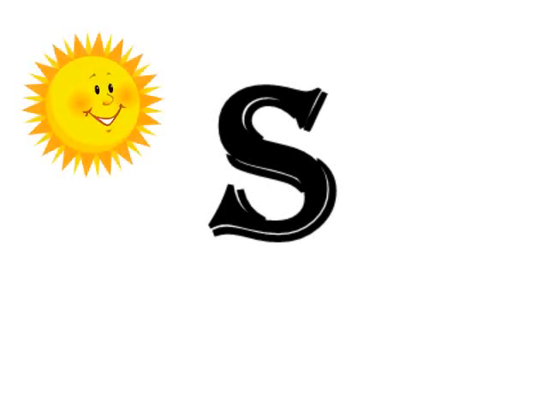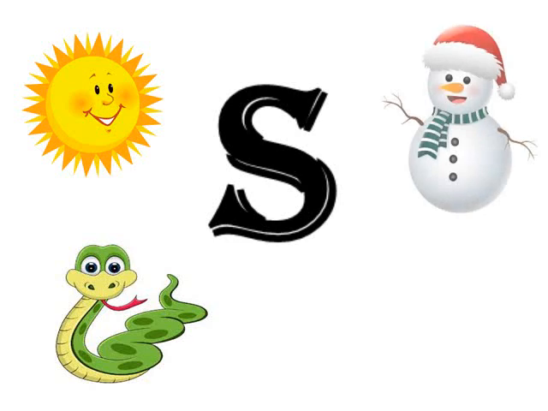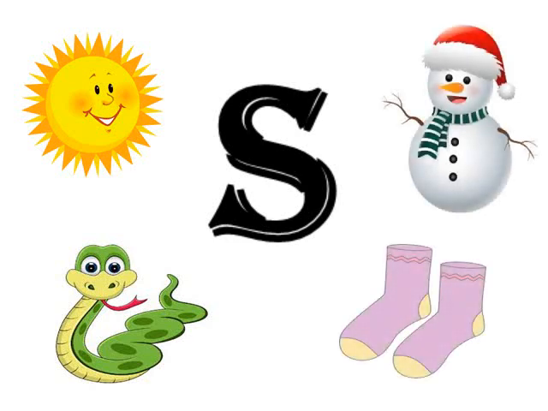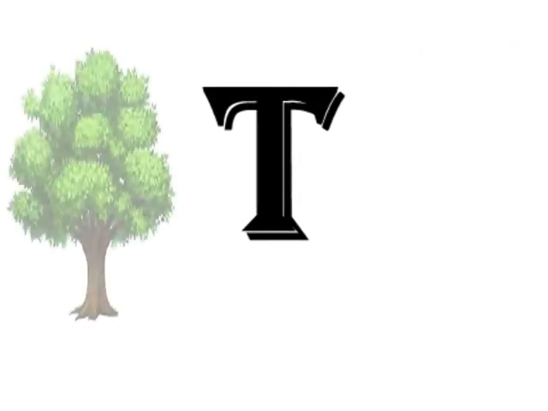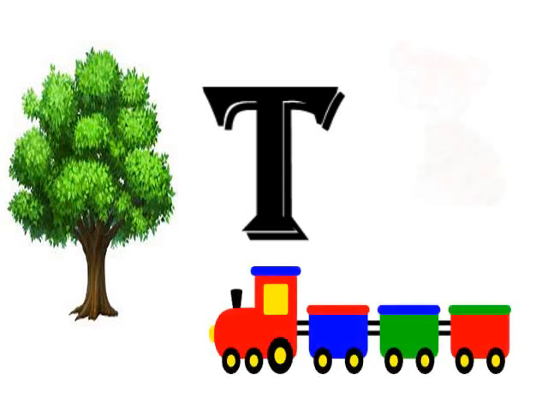The phonics sound for alphabet S is S. Sun, snake, snowman, socks. S. The phonics sound for alphabet T is T. Tree, train, tiger, T.